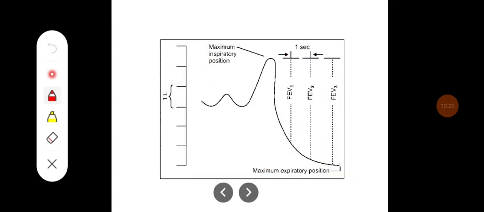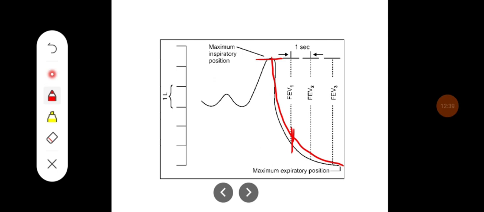Okay. So this diagram is showing the dynamic lung capacities, that is the timed vital capacity, and this is showing the forced expiratory volume, and this is the amount of the volume expired in the first second.